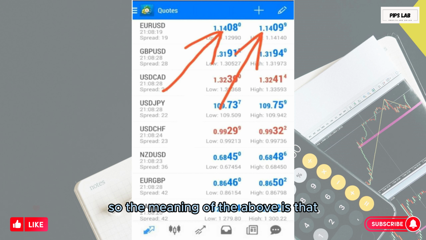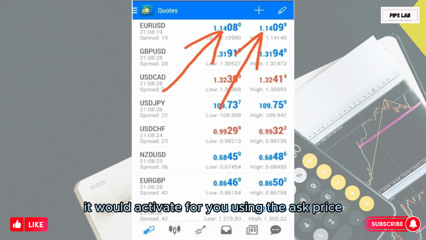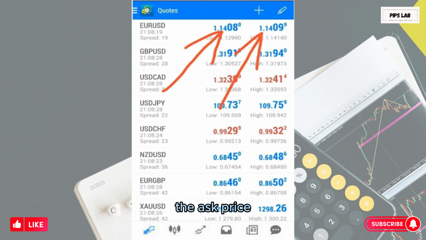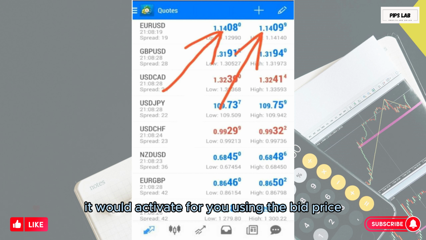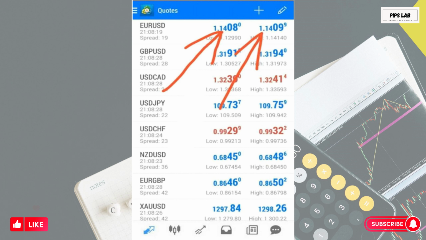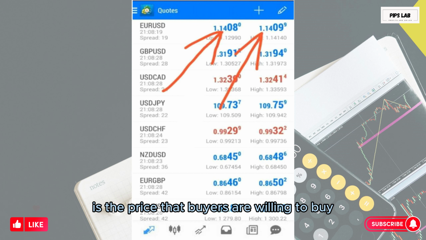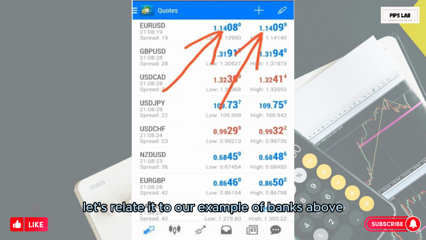So the meaning of the above is that when you place a buy order in Forex, it would activate for you using the ask price. Remember that the ask price is the price that sellers are willing to sell to you, who is the buyer. While in reverse, when you place a sell order in Forex, it would activate for you using the bid price. Again, remember that the bid price is the price that buyers are willing to buy from you, who is the seller. Let's relate it to our example of banks above.